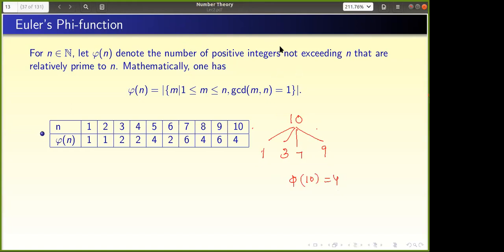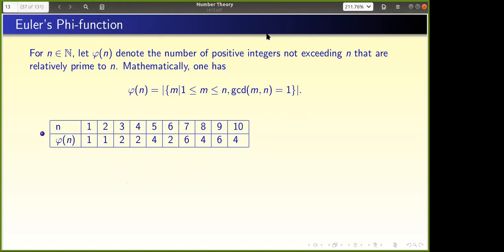Can somebody tell me some more observations from this, whatever you feel? For any prime, we say it is p minus 1. Right, good, thank you. For a prime number, all the numbers up to p minus 1 are relatively prime to p.